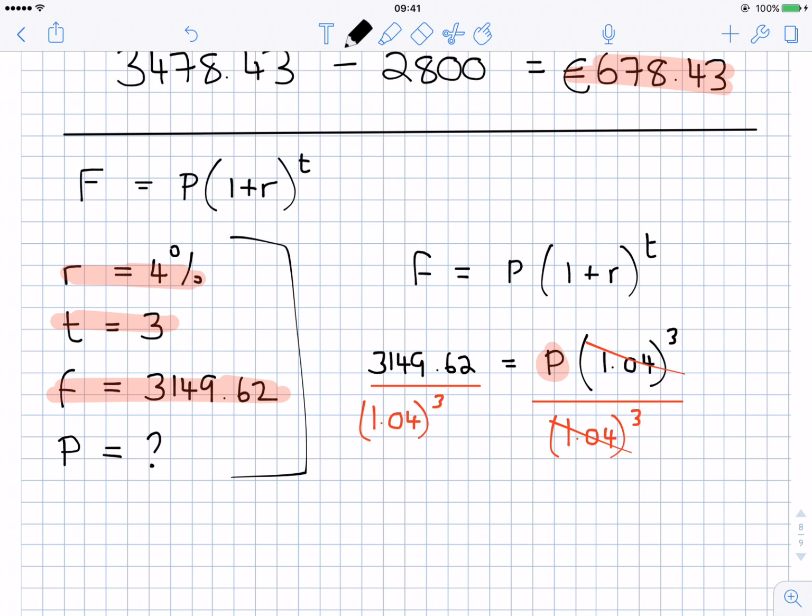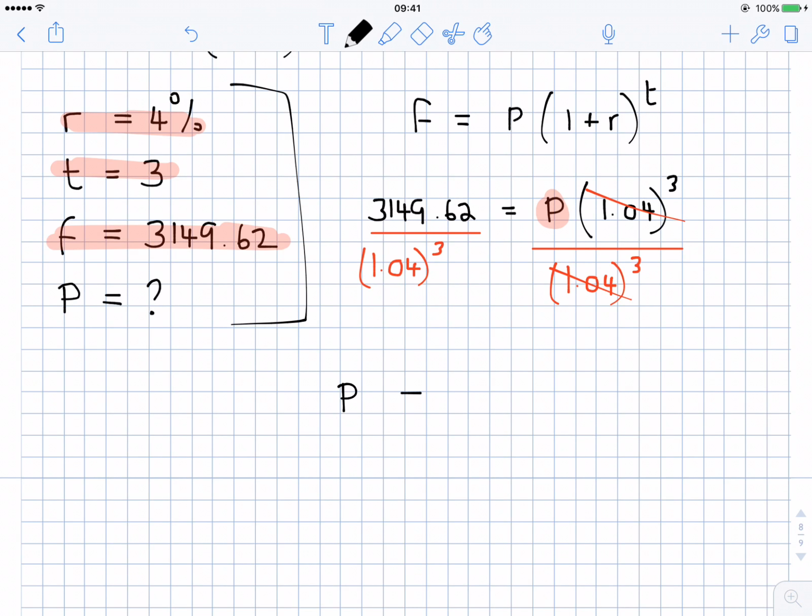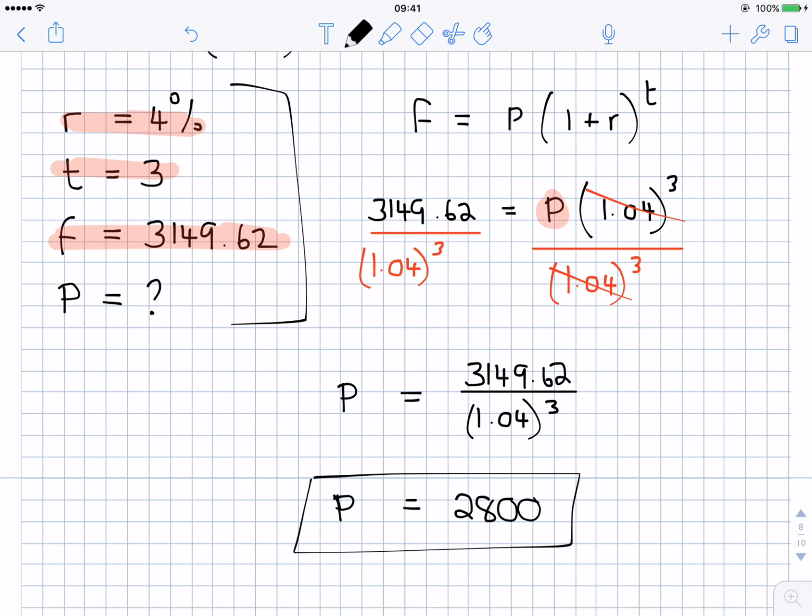So what are we left with? P, which is on its own on the right hand side, will be equal to 3149.62 divided by 1.04 to the power of 3. So if I want to have €3,149.62 at the end of 3 years, I will need to save €2,800. Alright, so P is €2,800. That's how much I need to put into the bank today if I want to have €3,149.62 in 3 years' time.